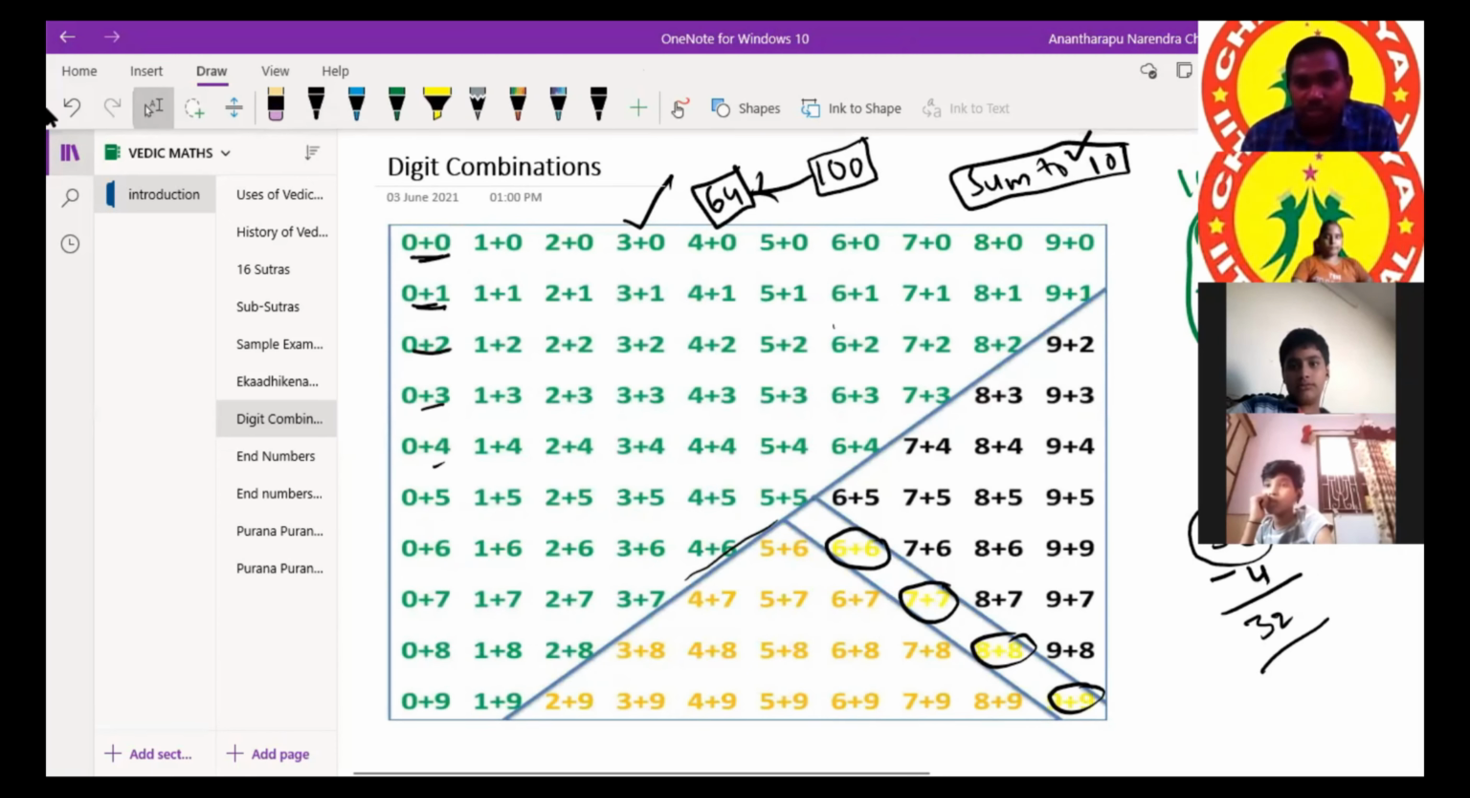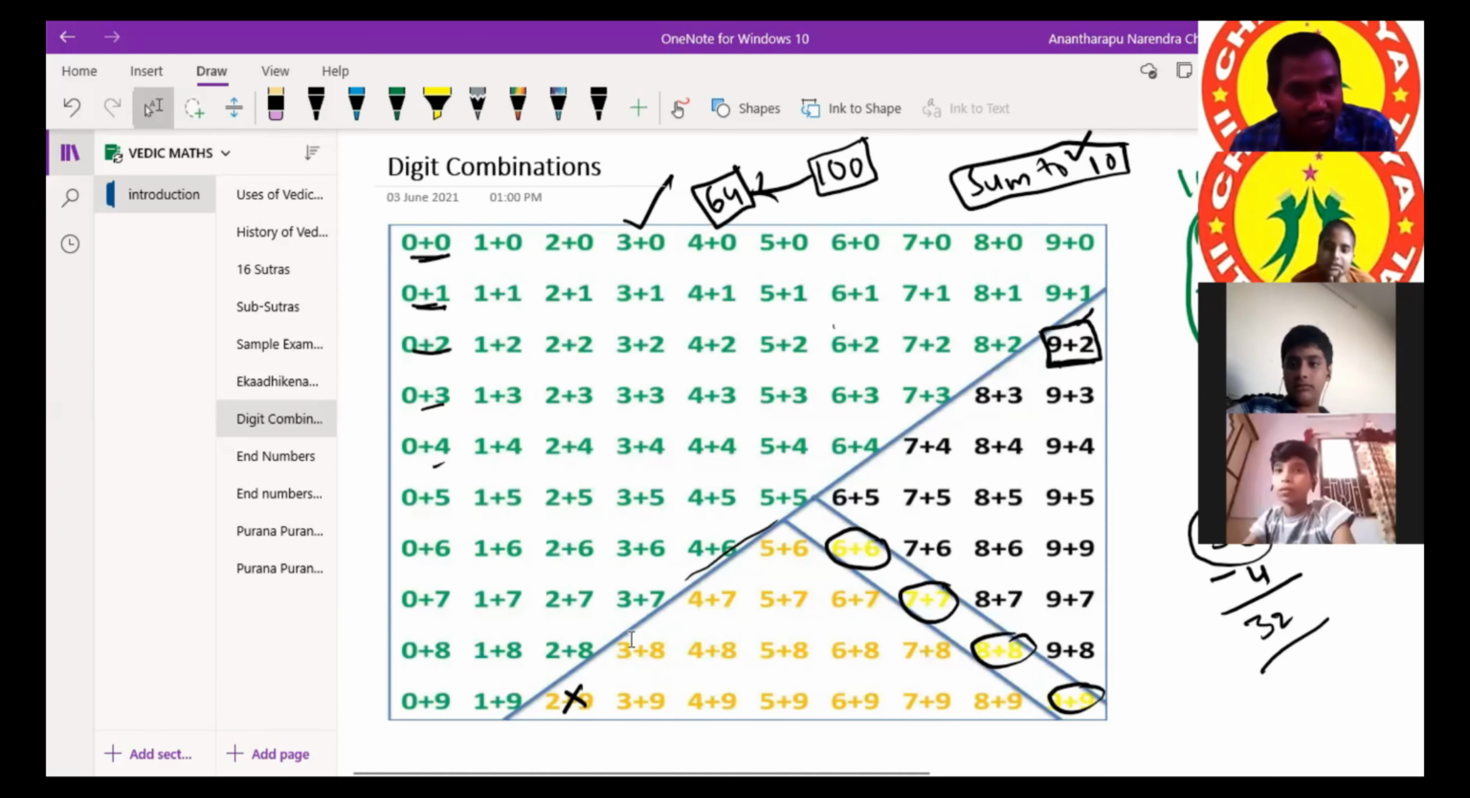In those 32 also, I don't need to consider this 2 plus 9. Because 9 plus 2 is already there, the sum is the same. Why do we need to consider 2 plus 9 again? Because both will be the same, no? Understood this point? Yes, sir.